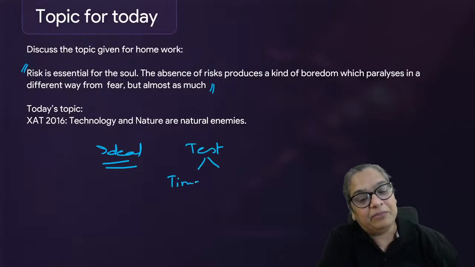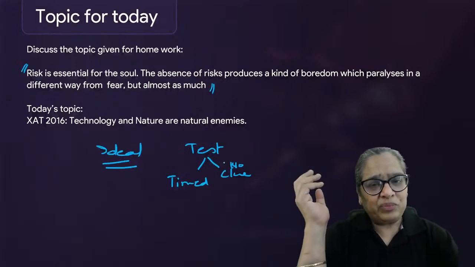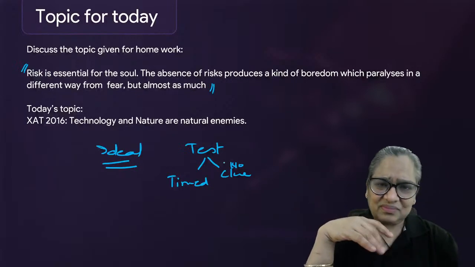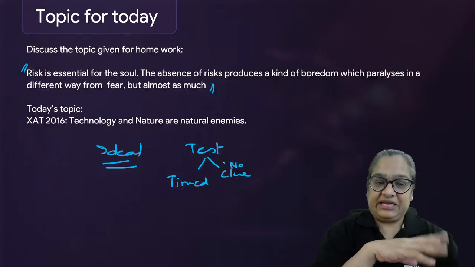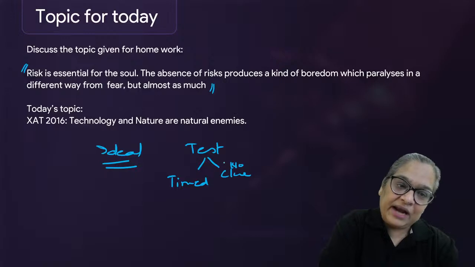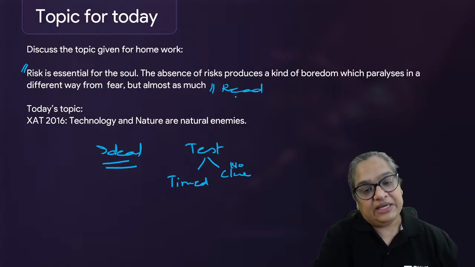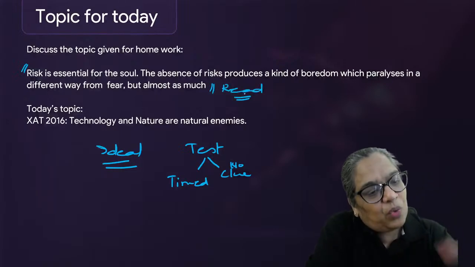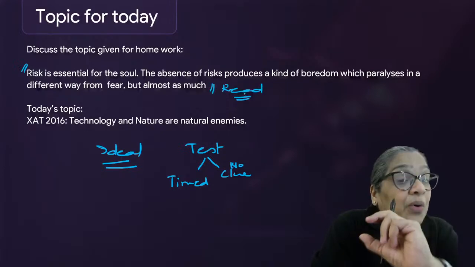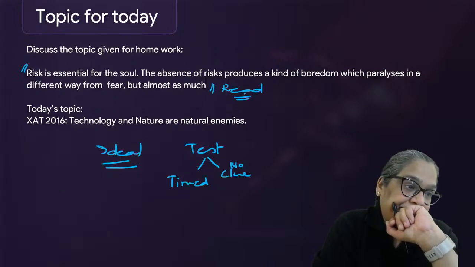One is it's a timed test. Second, you have no clue, so you're not prepared on any topic. Just whatever you've read in the past few months as part of your reading comprehension practice, whatever is there. So assume those students who have no idea that I had asked you to read articles on this topic yesterday. You were not there yesterday. Still, you can tell me what you will write about this. First, how are you going to restate the topic? And what are you going to put in the outlines?